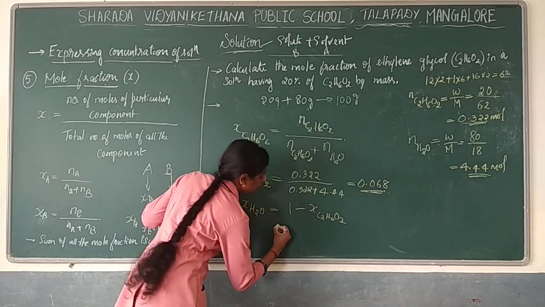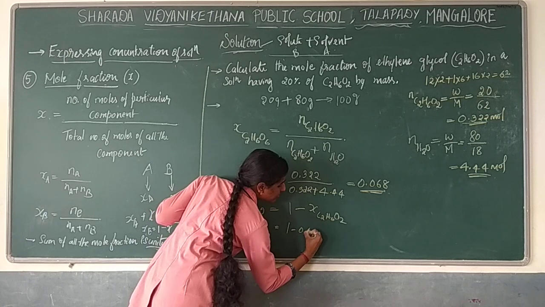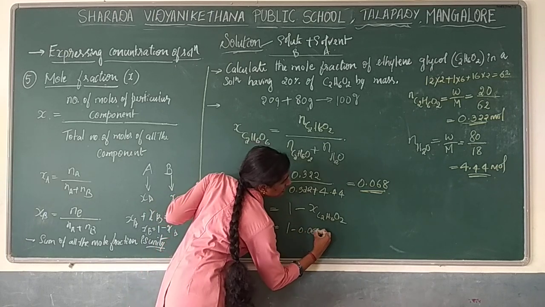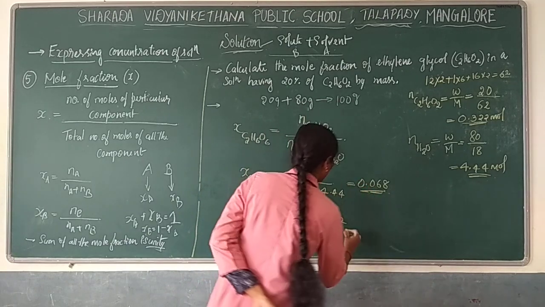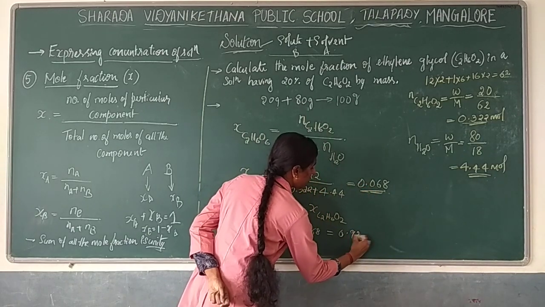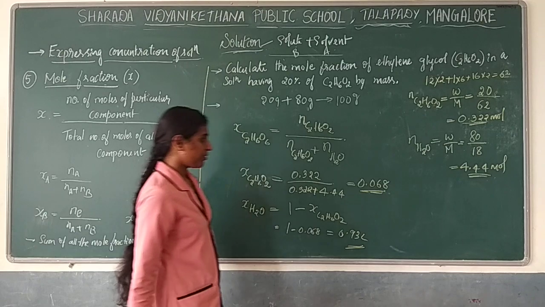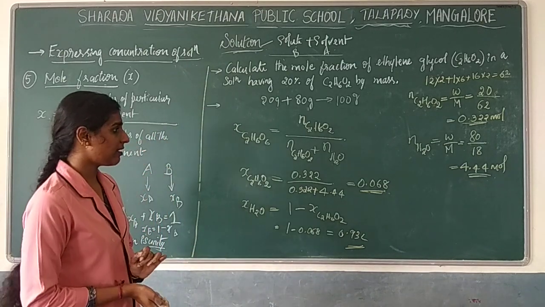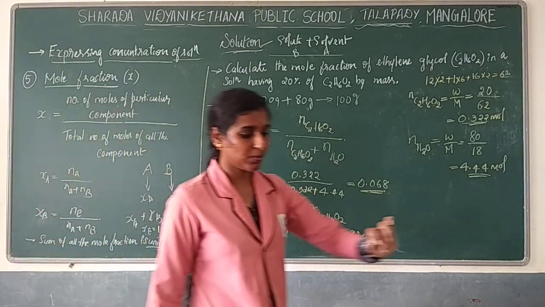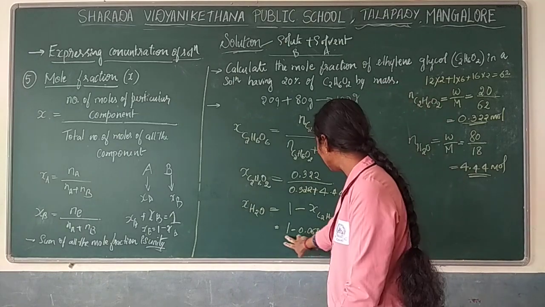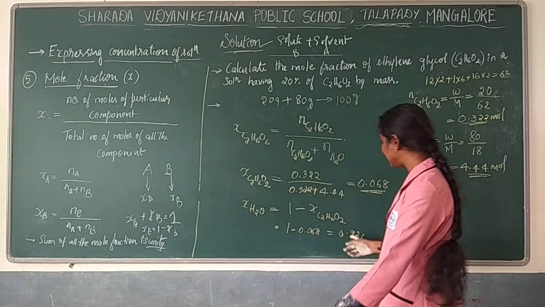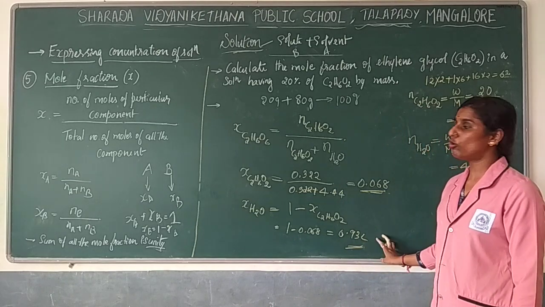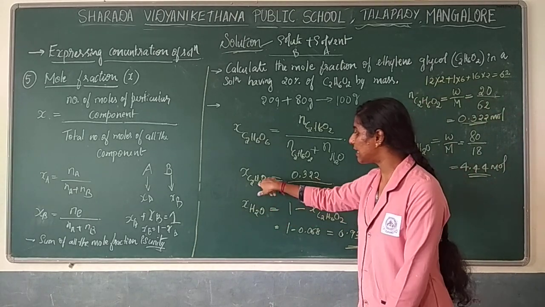Okay, so substitute 1 minus 0.068 is equal to, so how much will you get? Almost 0.932 you will get as an answer. Okay, just check with the problem. Either you can go with this formula or substitute with this formula and just check, you will get the same answer. So this will be the mole fraction of water as well as ethylene glycol.